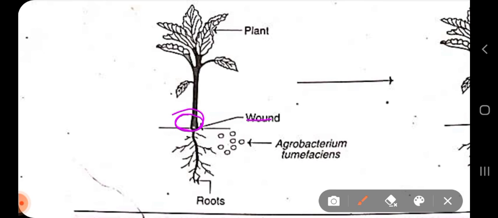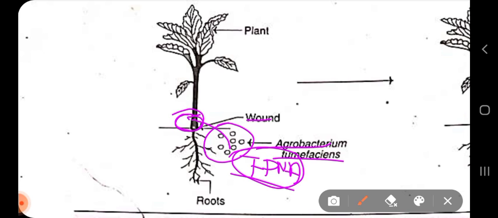At that wounded site, certain chemicals like phenolic compounds and sugars are released. Triggered by these, Agrobacterium tumefaciens quickly colonizes that site, binds to it, and causes infection by transferring its tDNA from the Ti plasmid into the genome of the wounded plant, and thereby causes crown gall disease.